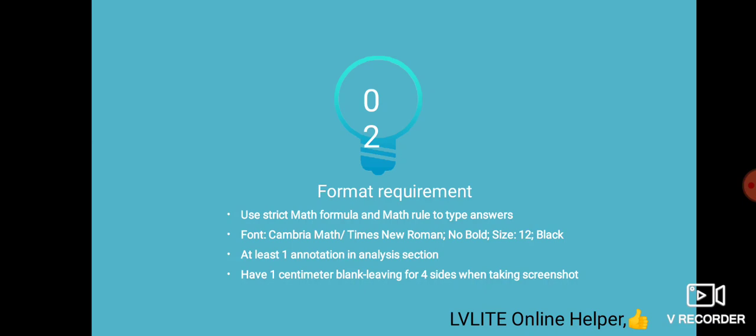Format requirement: use strict math formulas and math rules to type the answer. Yes, you have to use math rules. Fonts Cambria Math and Times New Roman can be used. Do not use bold. Size should be 12 and black color. And leave 1 centimeter blank on all 4 sides when taking a screenshot. It means 1 centimeter of distance on all 4 sides for typing the answer.